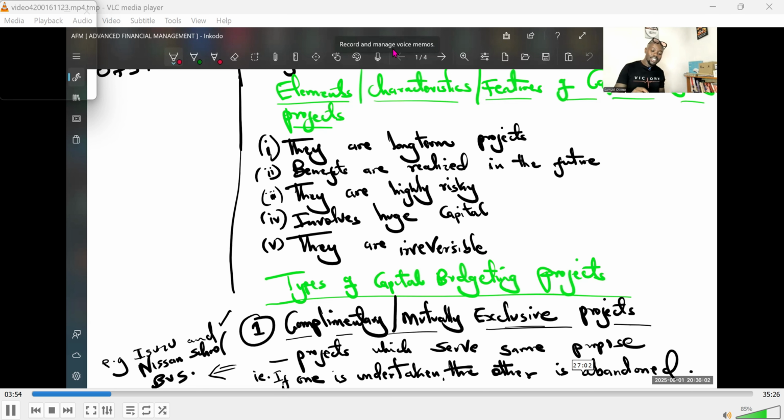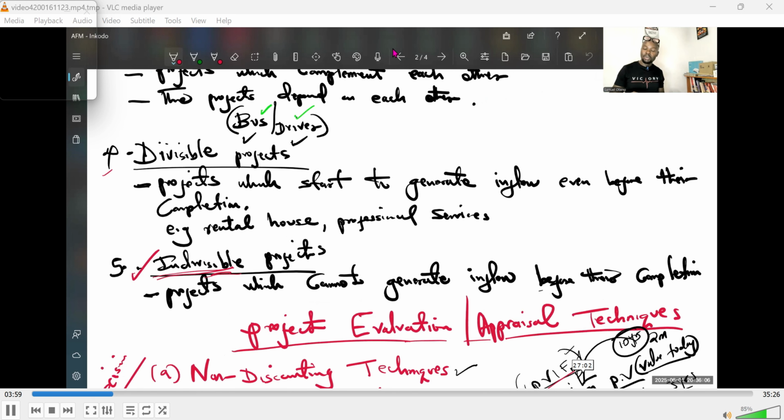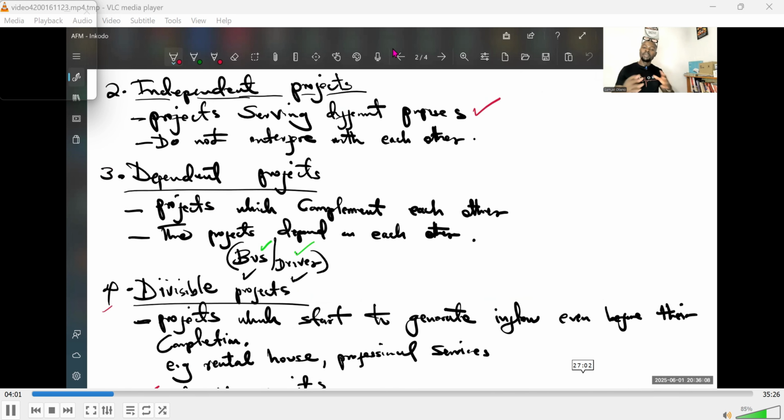We went to the next type of capital budgeting projects, and we looked at independent projects. I told you, from the term independent, it simply means these projects are serving different purposes. And the choice to invest in any of those two projects, if you have to make that choice, will depend on availability of resources. They do not interfere with each other. They are very much independent. Availability of resources will dictate whether you are investing in project A or project B or project C, like that.